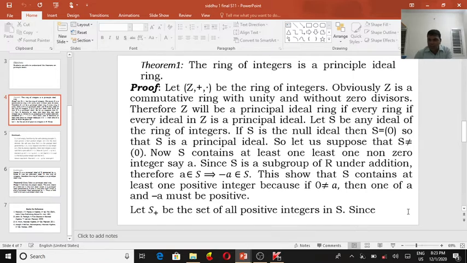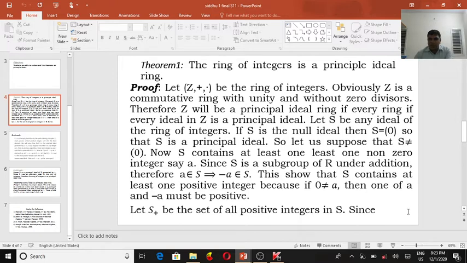Z will be a principal ideal ring if every ideal in Z is a principal ideal. Because in the previous session I told you that every principal ideal is an ideal, but the converse is not true. So we are taking every ideal in Z to be a principal ideal.